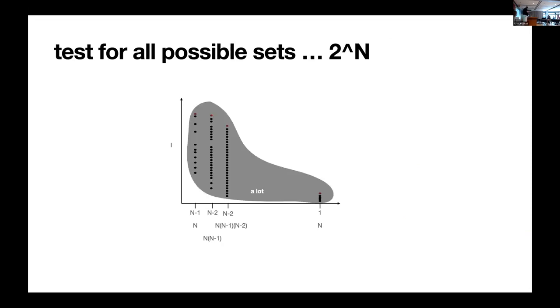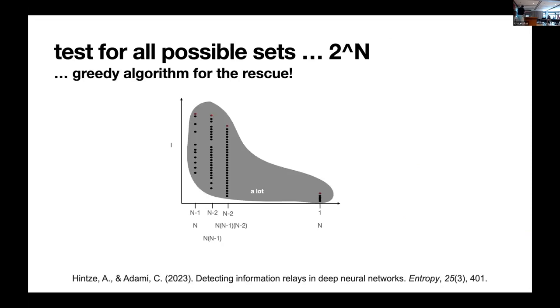Fortunately, there is the greedy algorithm. We just published this in a different paper, which allows us to identify these nodes in such a way that we eliminate the node with the least information, eliminate the next node with the least information, eliminate the next node with the least information until the information plummets. Because the moment the information plummets, you identify the essential set of nodes that contains the information. If the set is very small, this red line looks like that. If the set is very large, the red line looks like that.